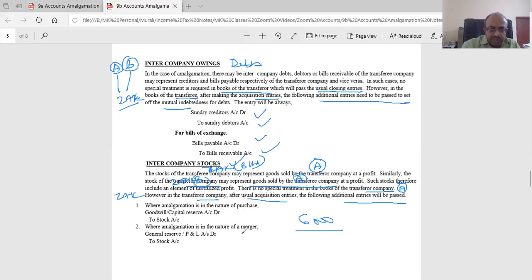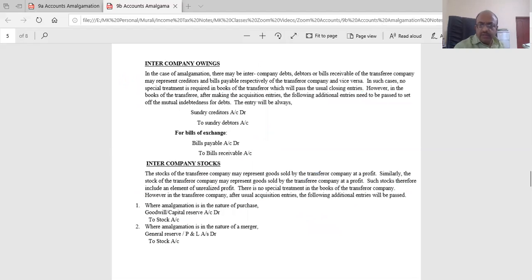In the case of merger, general reserve, P&L account, P&L account debit to stock. In the case of purchase, goodwill or capital reserve to stock. So there are two different ways of handling it. Stock has to be credited. That is standard. There's no doubt about it, right? But the debit will be different depending on the type of purchase or merger. Okay. Some more we'll just cover so that we can go ahead and do the problem later on.